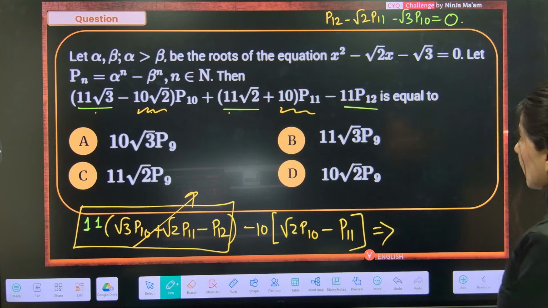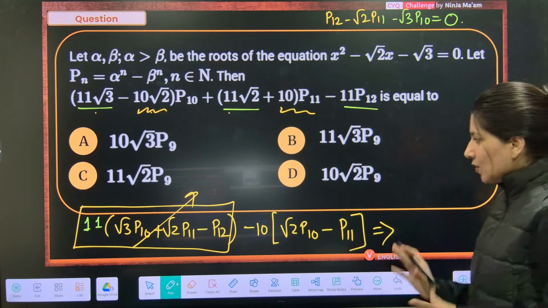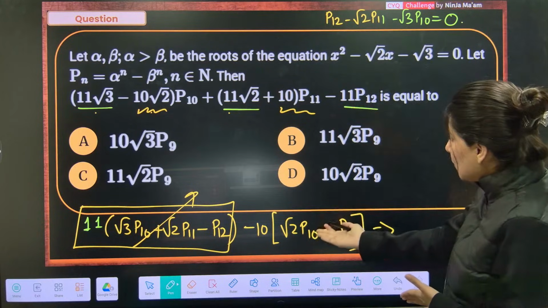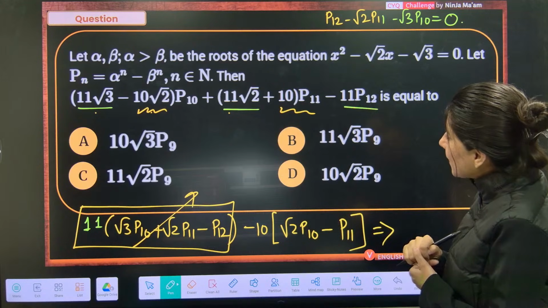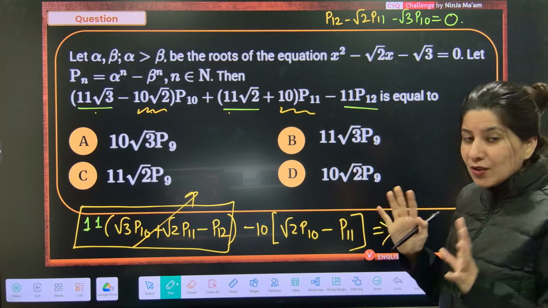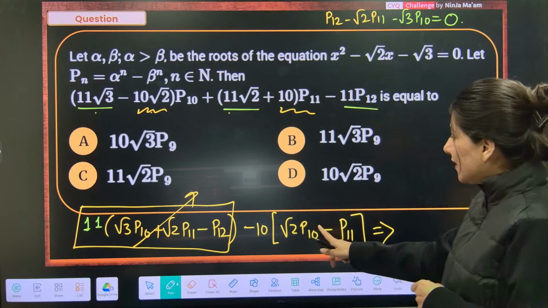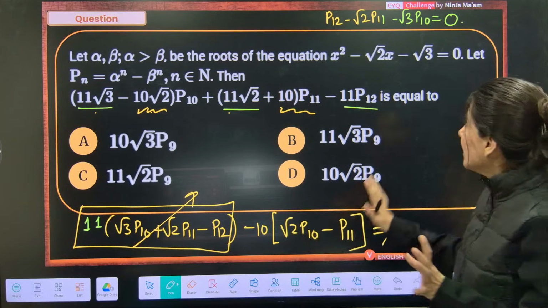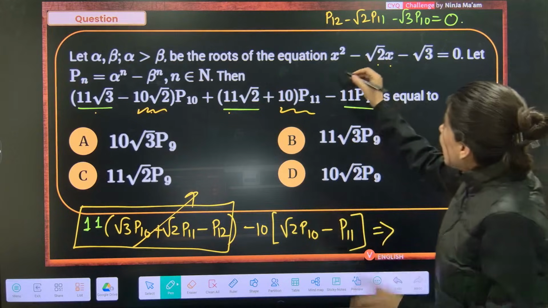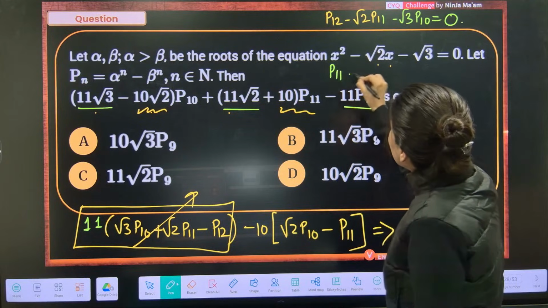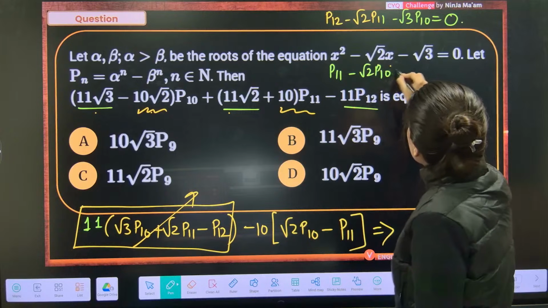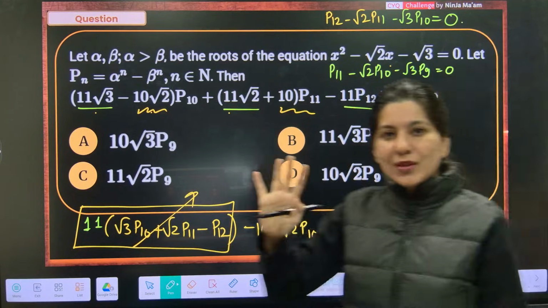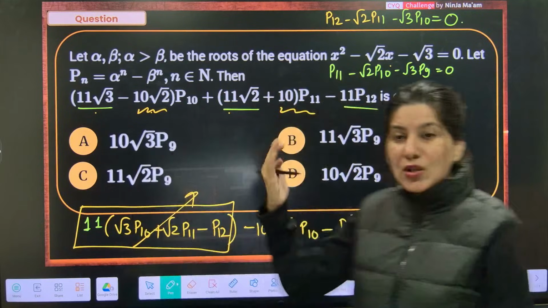Alright. So ma'am, right now there is P11 over here with root 2, but root 2 P10 is written. What is happening? Okay, so for that, one more Newton's formula I can write. I want root 2 and P10 to get multiplied, right? So root 2 and P10. So we'll write Newton's formula starting with P11 minus root 2 P10 minus root 3 P9. This is also we can write. We can write multiple Newton formulas. It's just that the three numbers should be consecutive.